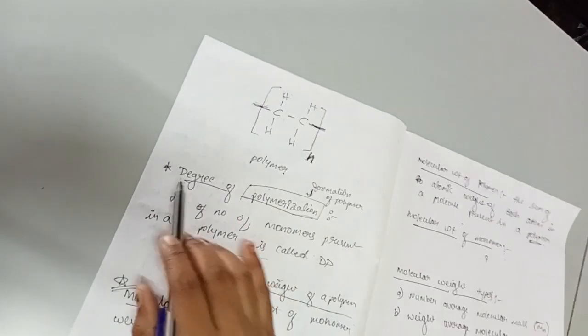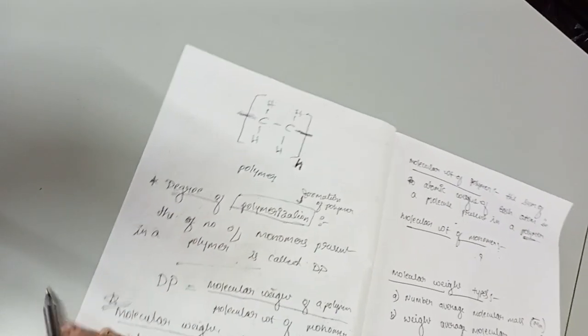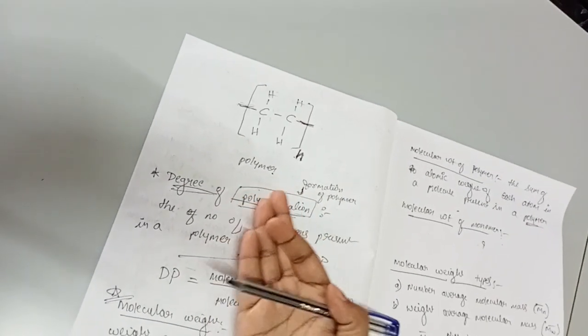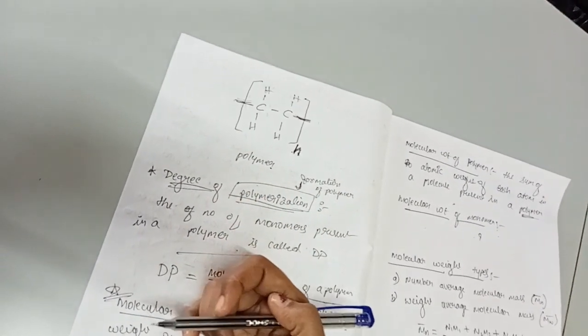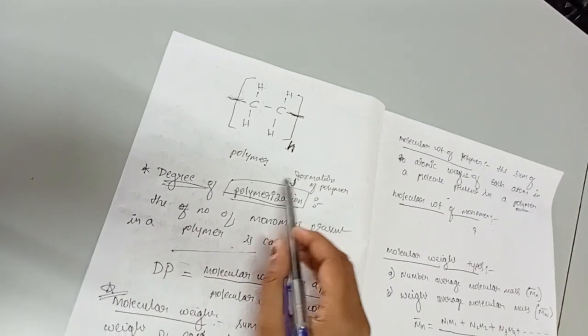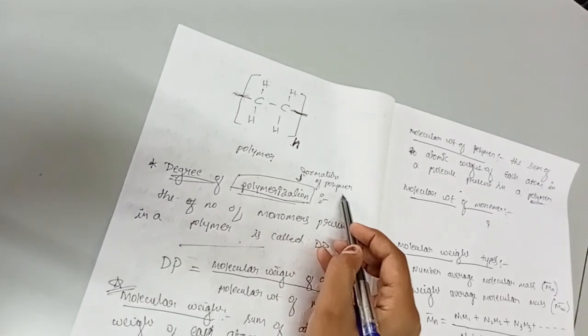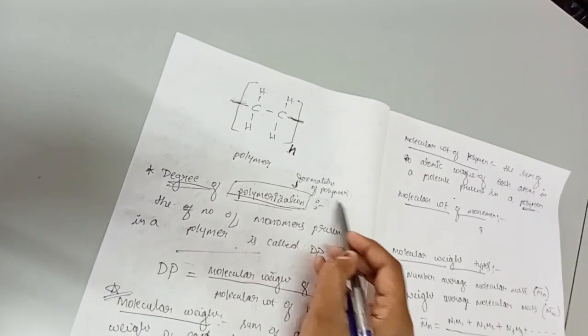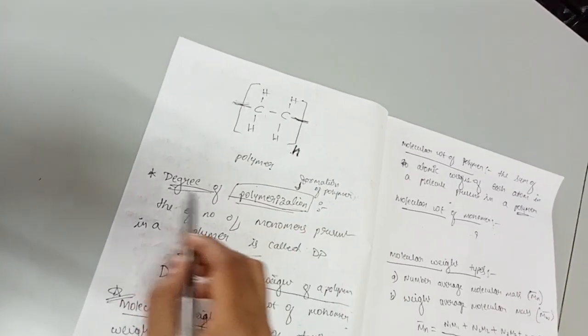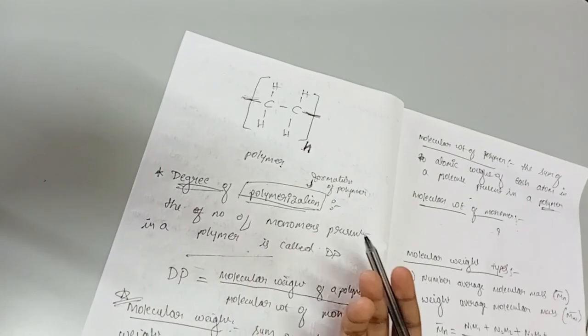So what is degree of polymerization next? Degree of polymerization means we came to know the definition of polymerization. We have seen the mechanism too, right? So polymerization is the formation of polymer. We came to know that. But for the formation of polymer, how many monomers are present in that polymer is called degree of polymerization. This is in general, right?